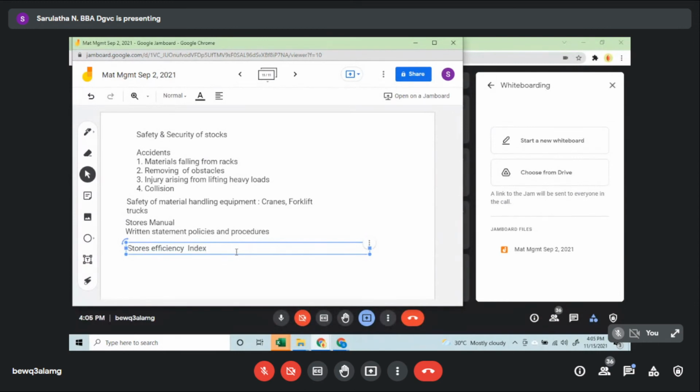The stores efficiency index is the number of requisitions delivered on time by the total number of requisitions. This is your stores efficiency index.